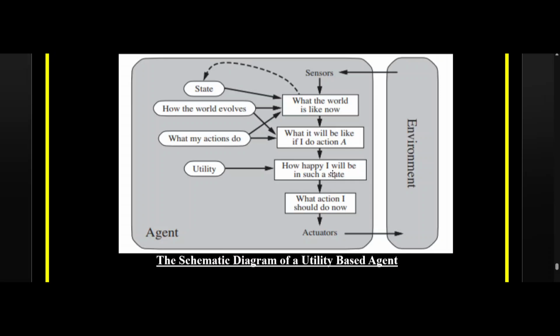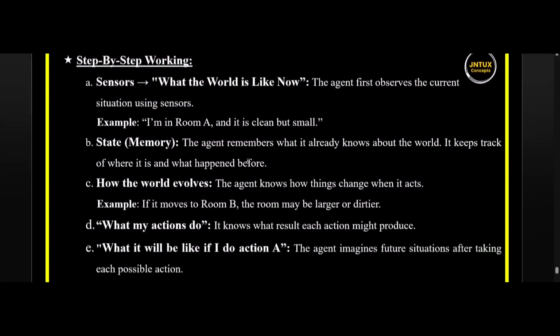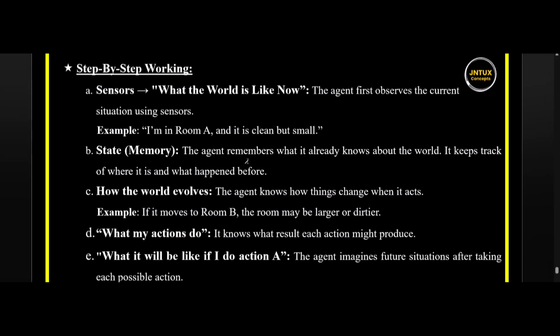This is added due to the utility based agent. What action I should do now? It's also same as before. The state, just as previous. How the world evolves, just as previous. What my actions do, same one. The utility function, it's changed. So let's go to the step by step working of the complete utility based agent.